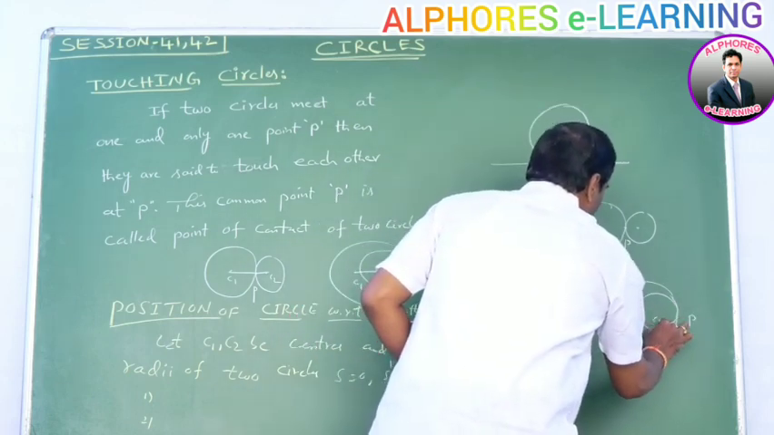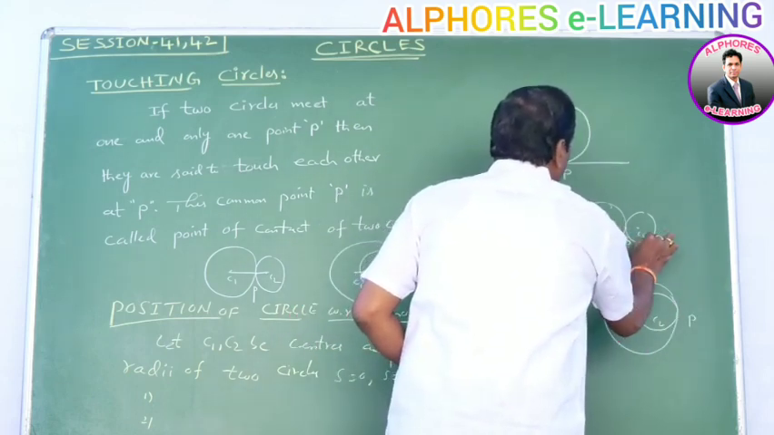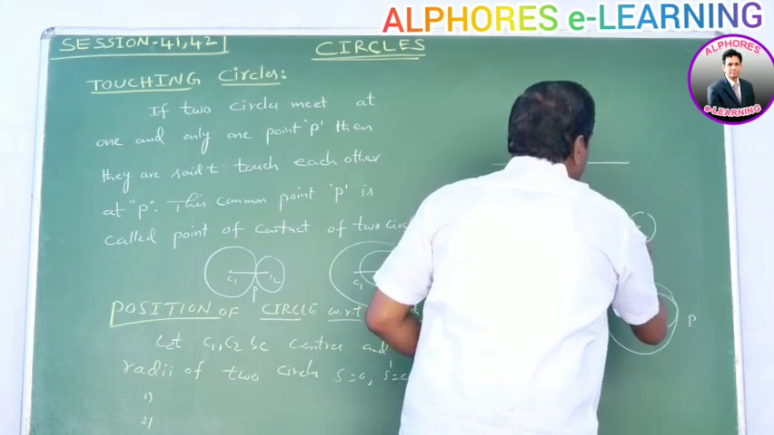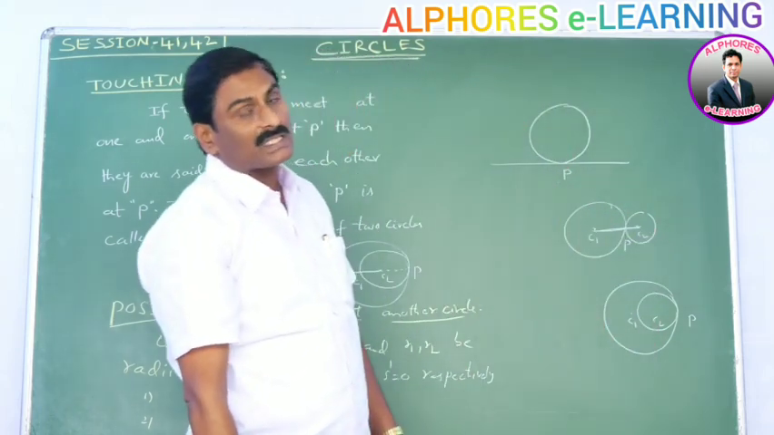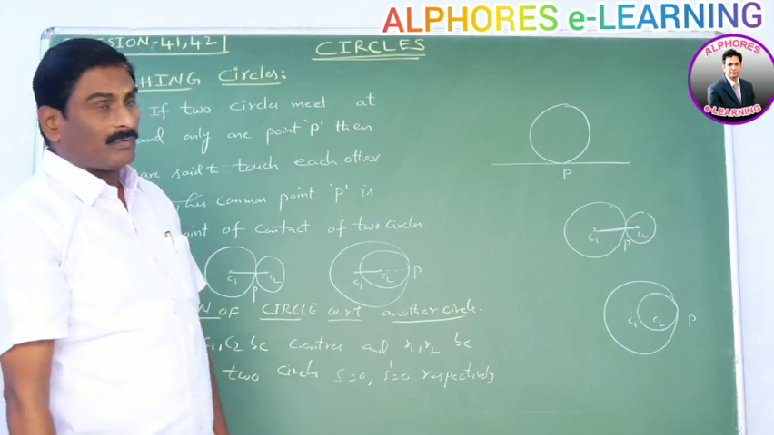Here C1 is the center, C2 is the center, and P is the point of contact. All of these are collinear, that means they lie on the same line. Okay. First note these points.